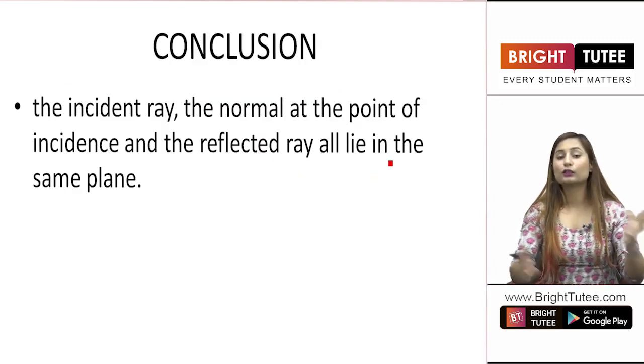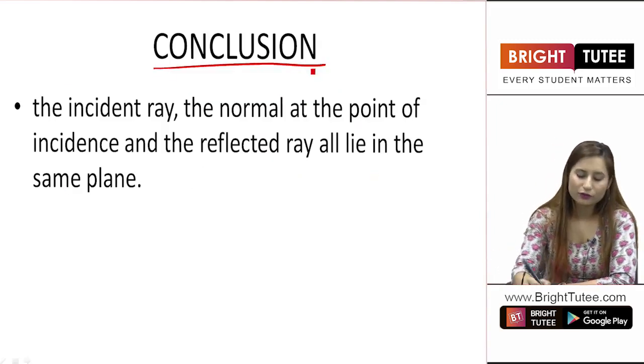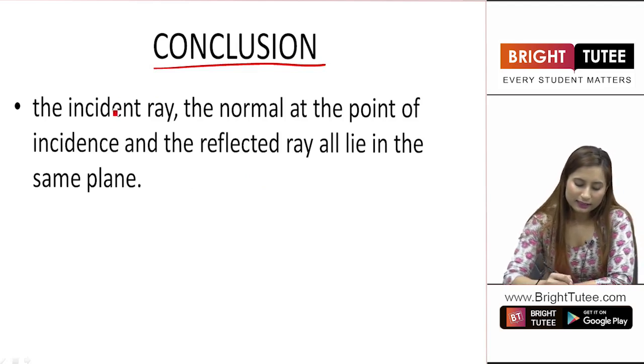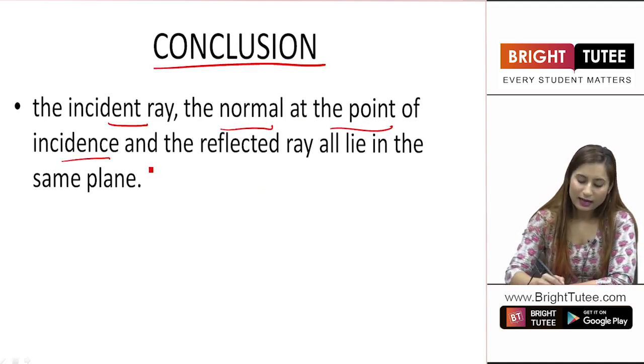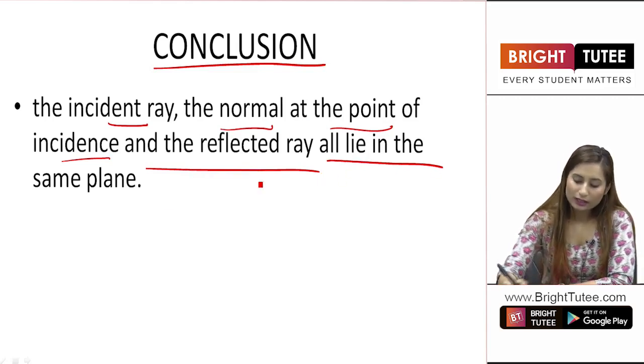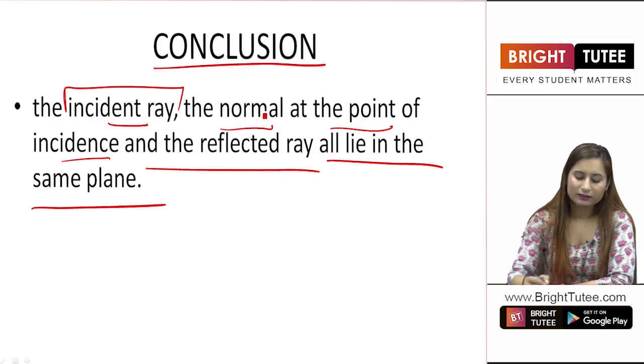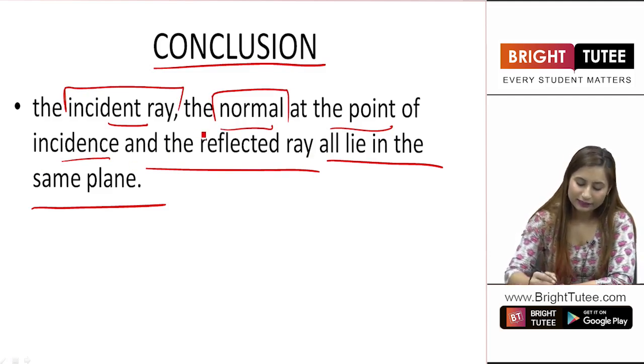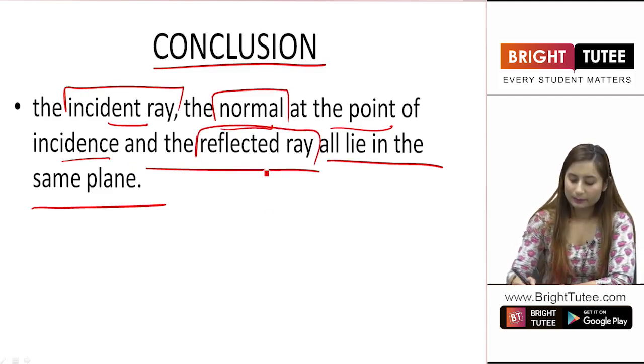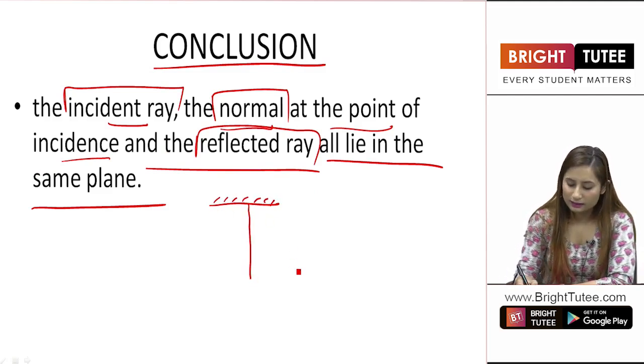Now what is the conclusion? The conclusion that we draw from this experiment is that the incident ray, the normal at the point of incidence, and the reflected ray all lie in the same plane. This is our normal, this is our incident ray and this is our reflected ray, right?